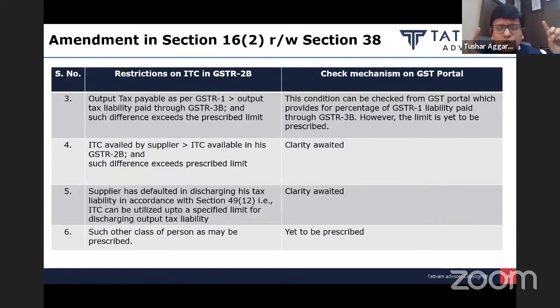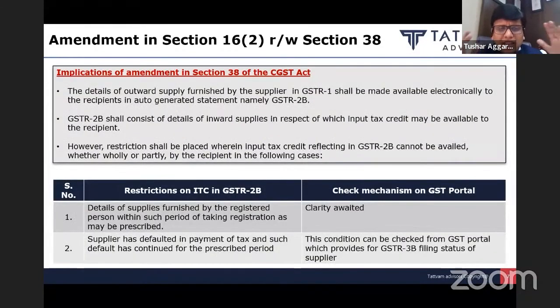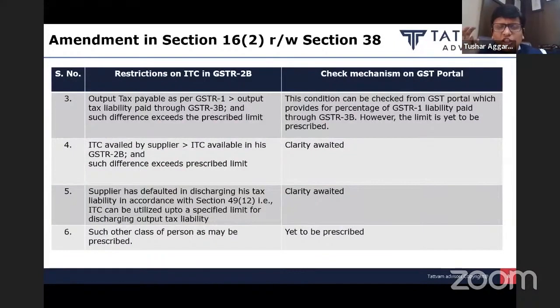You have section 16(2)(a), which says the supplier should upload the invoice on the portal and it should be communicated to you. Now we have section 16(2)(ba), which says the invoice should be auto-populated and it should not be restricted under section 38. It is section 38 which contains all these restrictions. So section 16(2)(c), 16(2)(ba), 16(2)(a), multiple sections restrict your credit. Most important amendment.